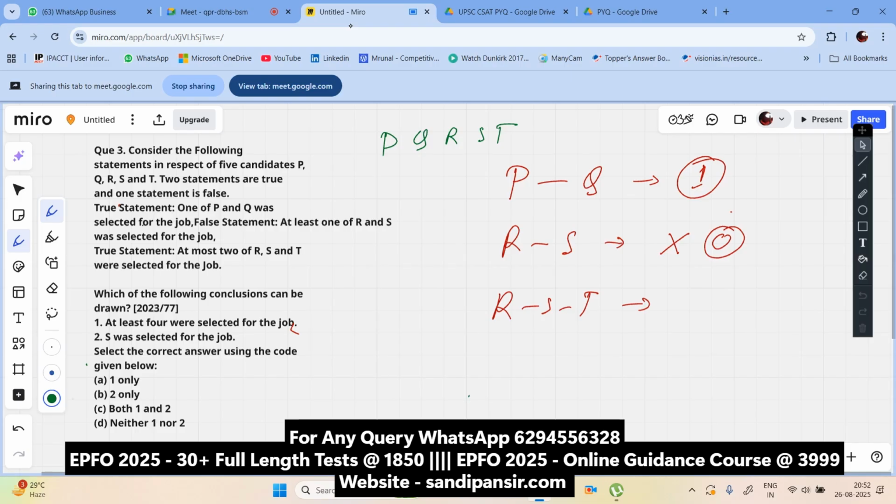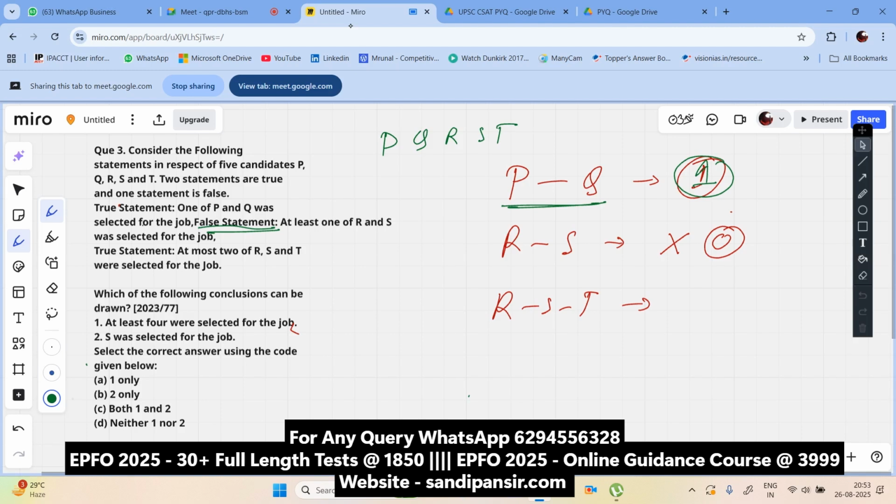You need to understand things quite properly. Now, look carefully. Between P and Q, one is selected. As you know, there is one candidate between P and Q, who is sure about that. The second statement, the false statement here, says at least one of R and S was selected for the job. That is a false statement.